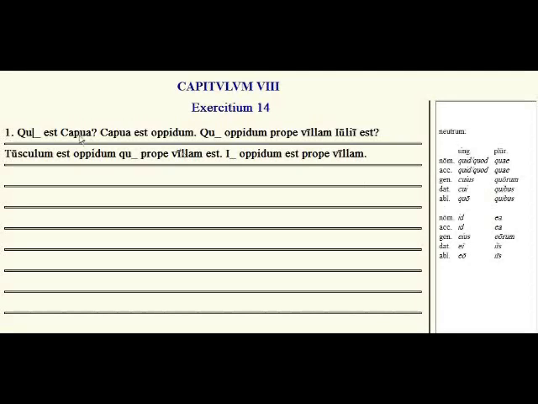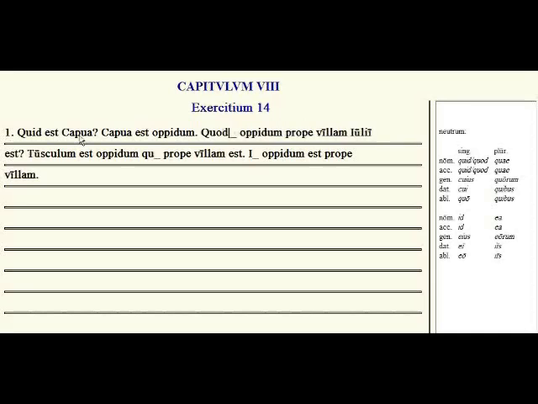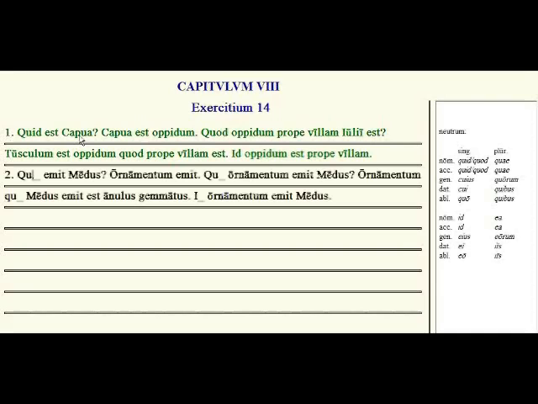So quid est Capua? Capua est oppidum. What is Capua? Capua is a town. Which town is near? Quod oppidum is near the house of Julius. Tusculum is the town which is near his house. Id oppidum, that town is near his house.